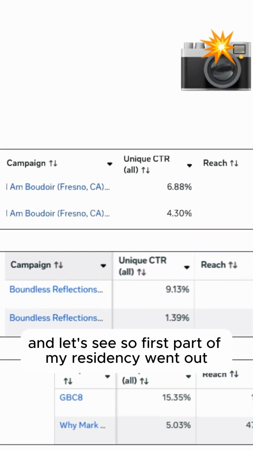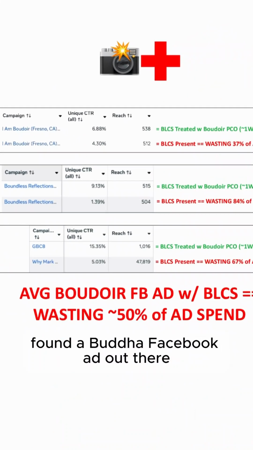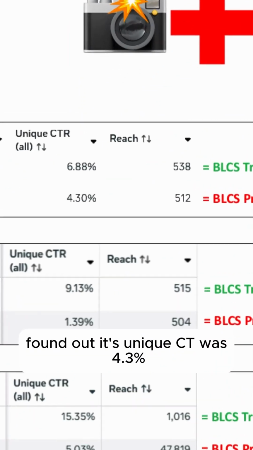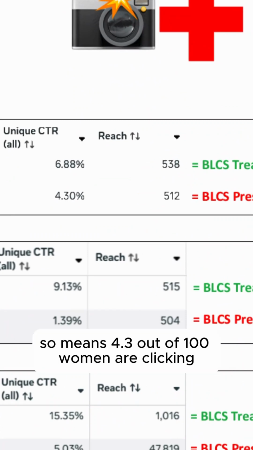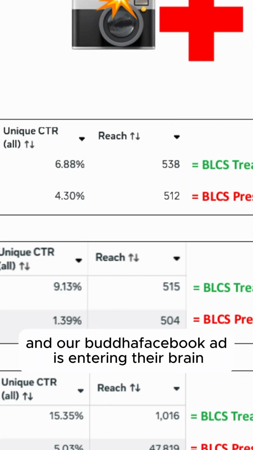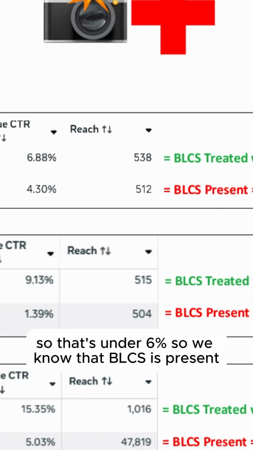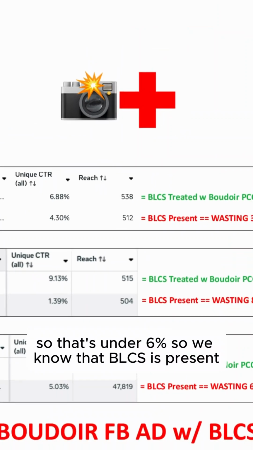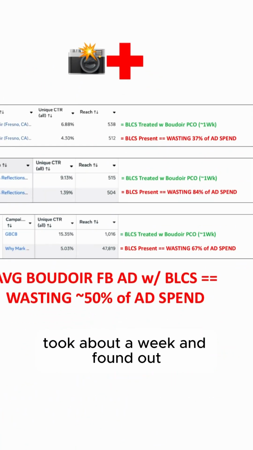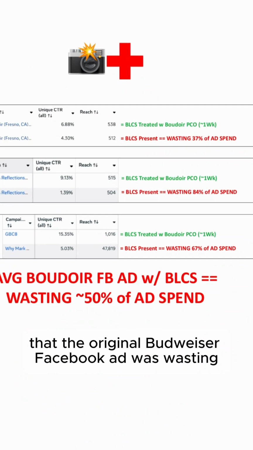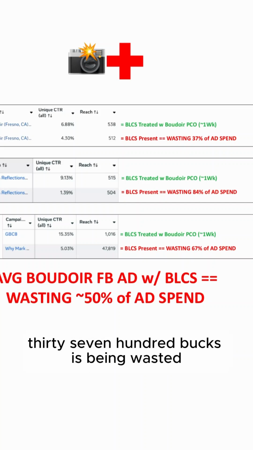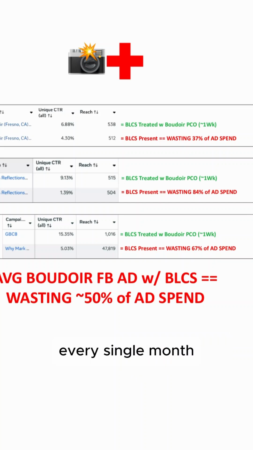And let's see. So the first part of my residency, I went out, found a Boudoir Facebook ad, brought it to the hospital, and found out its unique CTR was 4.3%. So that means 4.3 out of 100 women are clicking somewhere in our Boudoir Facebook ad, and our ad is entering their brain. That's under 6%, so we know that BLCS is present. So I duplicated that, treated it with Boudoir Pico, it took about a week, and I found out that the original Boudoir Facebook ad was wasting 37% of their ad spend. So if they're spending 10 grand a month, 3,700 bucks is being wasted every single month.